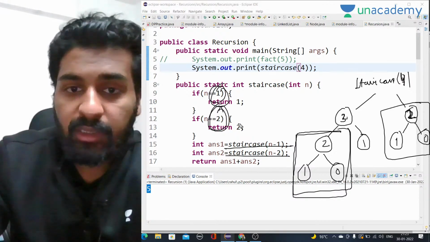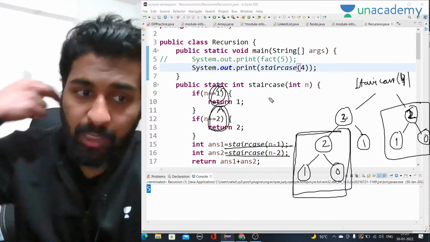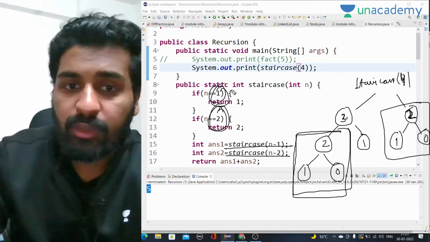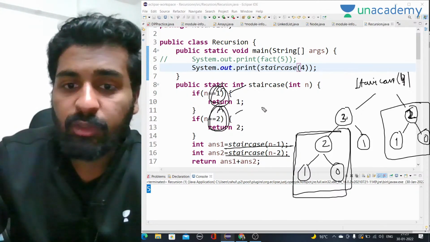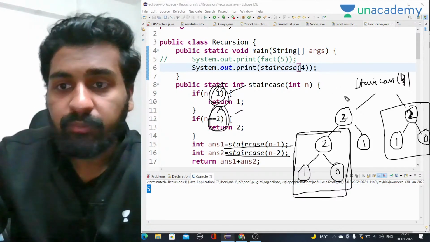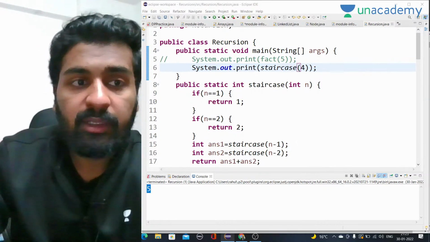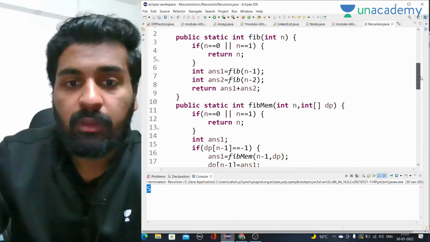So we have to return these values. Instead of in the Fibonacci series, where we were directly returning for n is equal to 0 and n is equal to 1, here we are returning for n is equal to 1 and n is equal to 2. Other things are going to be the same, right? So let me directly write the code.